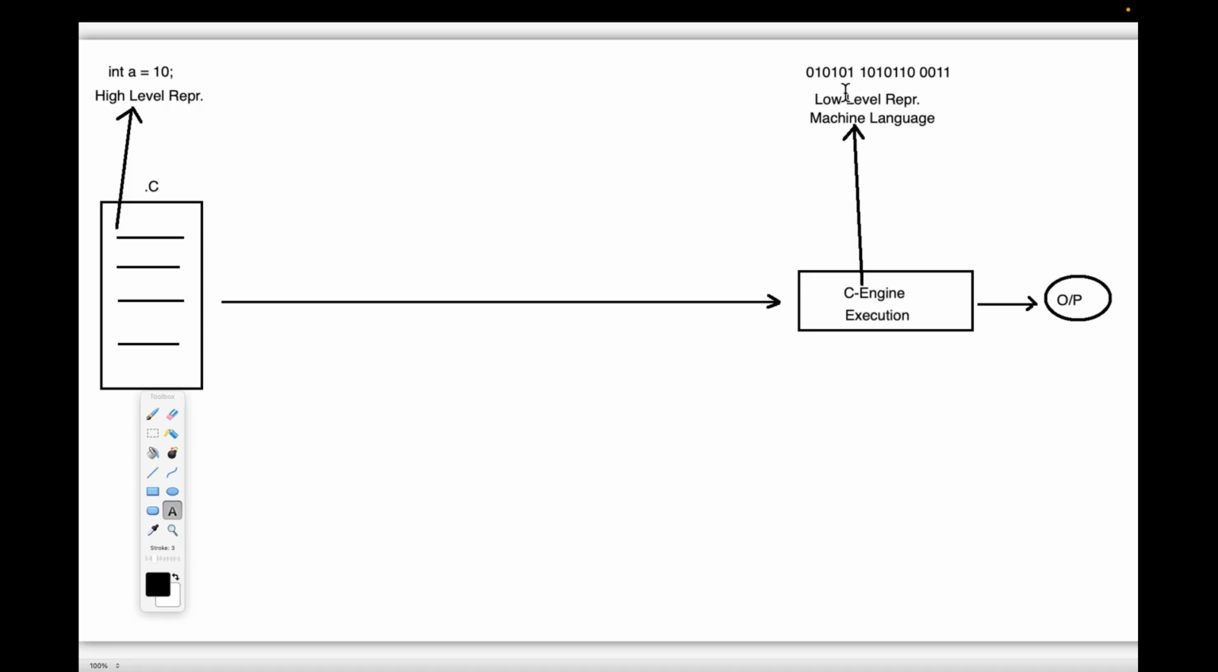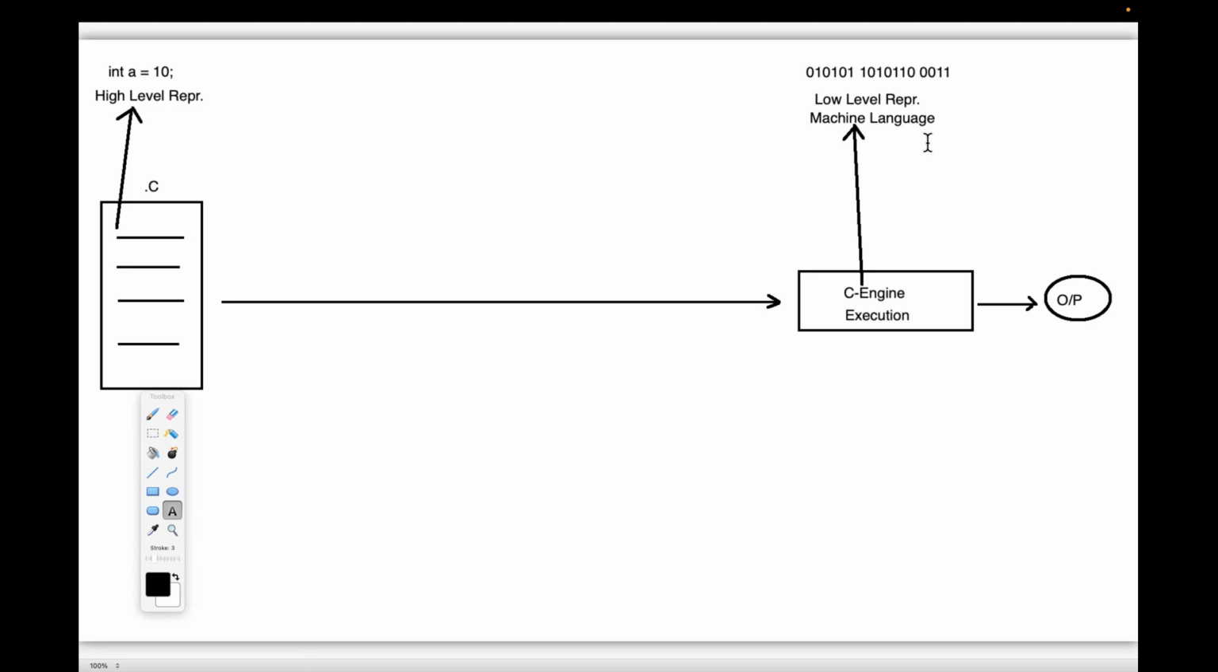Yeah, guys, everybody put more concentration here. Developers are able to write a C program in a high level language, but the C engine has to execute that program. Unfortunately, the C engine is able to understand only low level language, machine language.